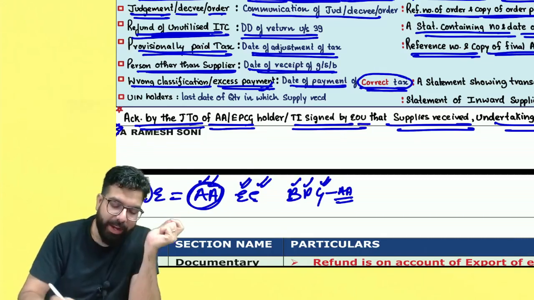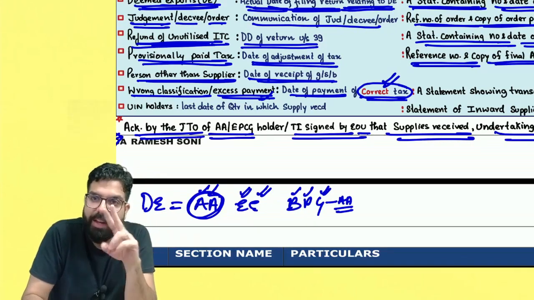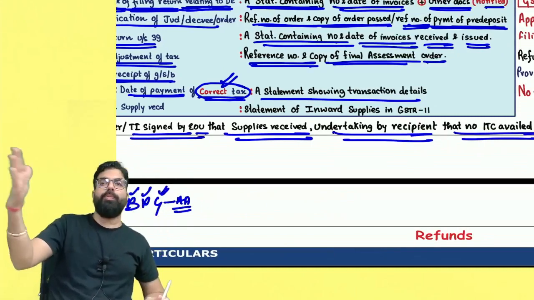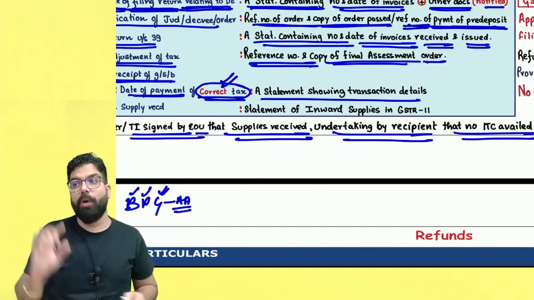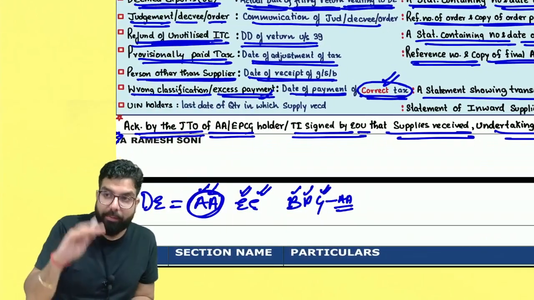Now, when you pay your correct tax, from that day you have to apply within 2 years. And also, you have to give a statement showing the transaction details. First I had paid CGST, SGST. Now, I am paying IGST. This CGST, SGST should be refunded or vice versa.